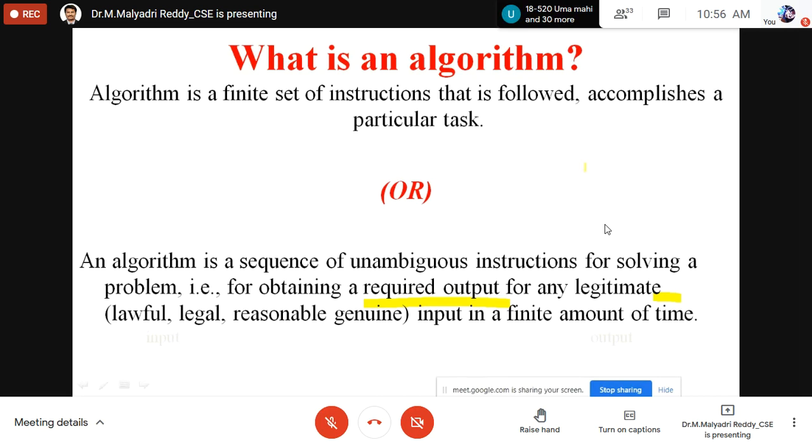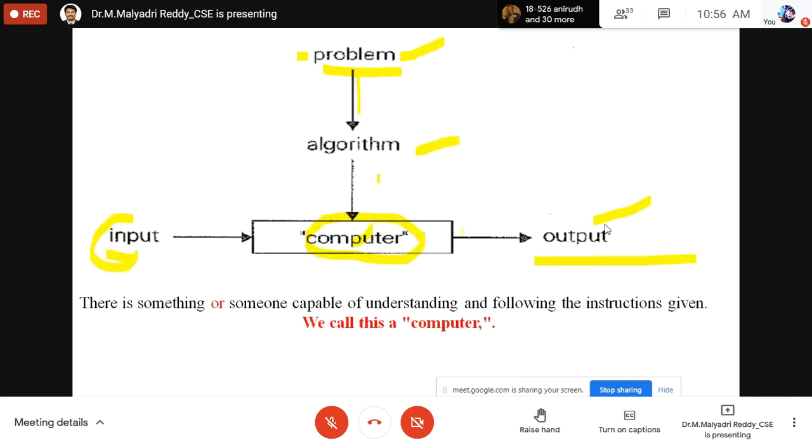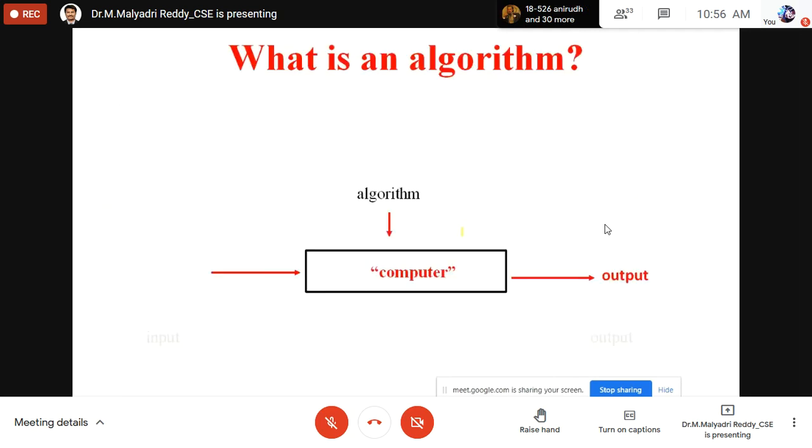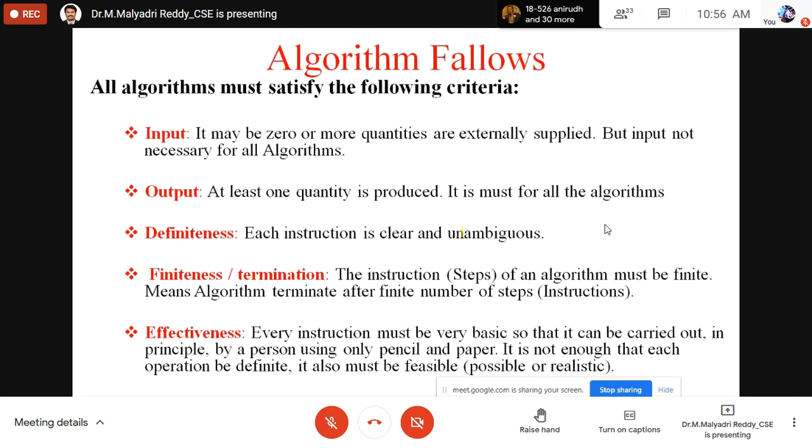Using these factors, I develop an algorithm and then analyze it. After that, I implement that algorithm. So before implementing, I need to design and analyze it. That is the algorithm. It must produce the required output. It must have definiteness, which means it must be clear what you wrote for the algorithm, what you developed, and how to develop it.